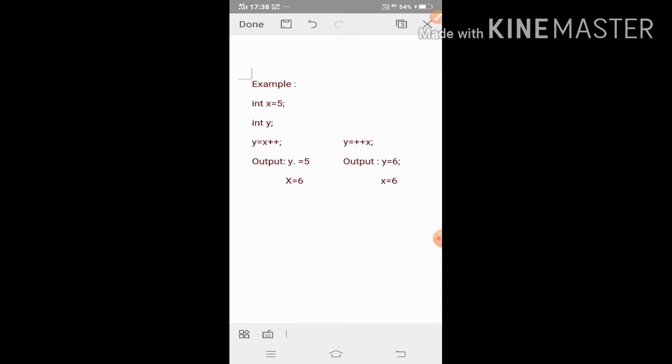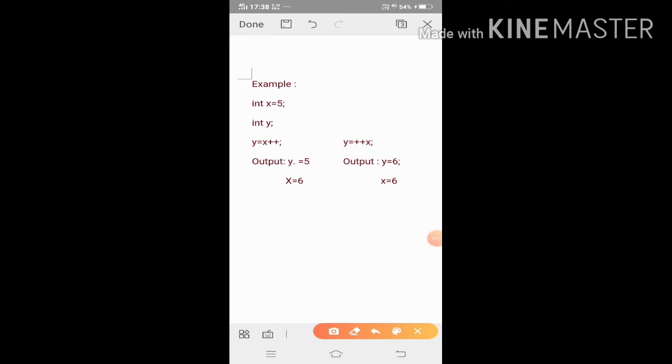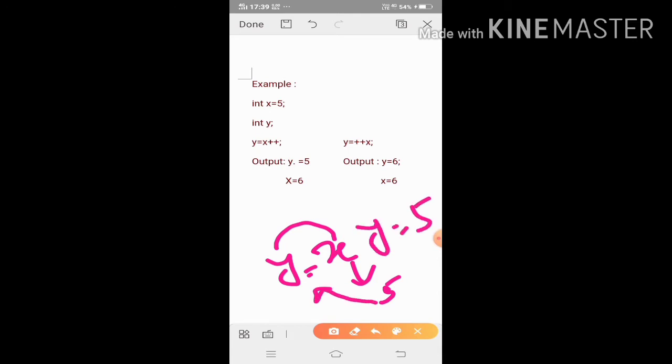Because first it will assign the value of x to y. The value of x is 5, therefore y is now 5. Whatever the value of x, it stores in y.